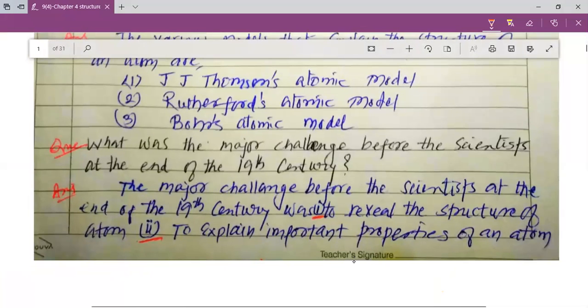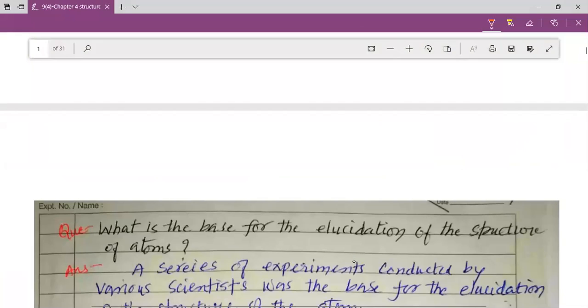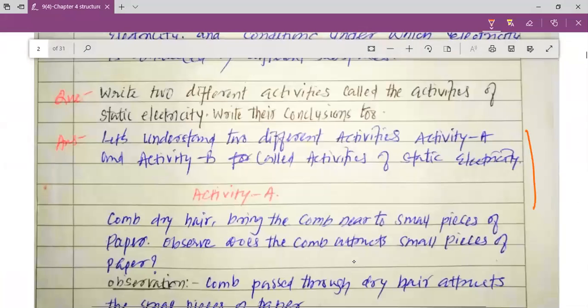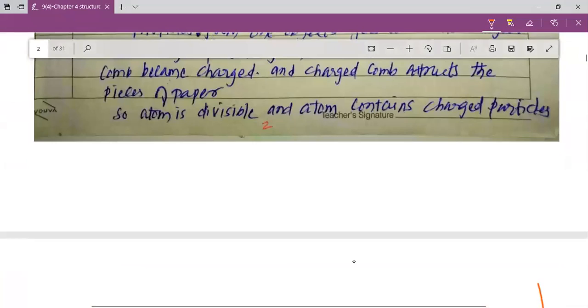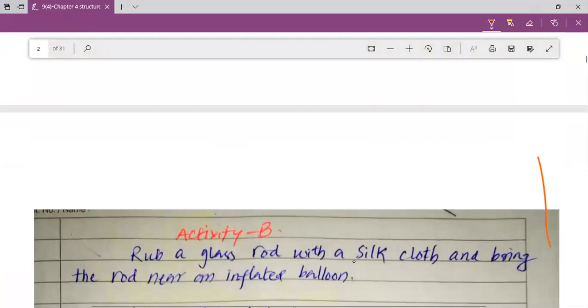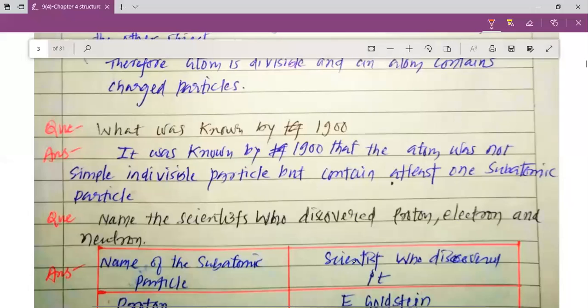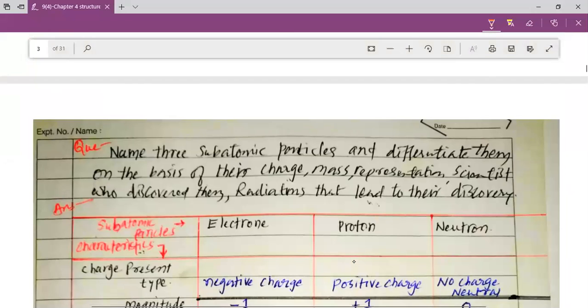So in the last period we have seen that we can form ions. The ions can be formed by either accepting or releasing electrons.